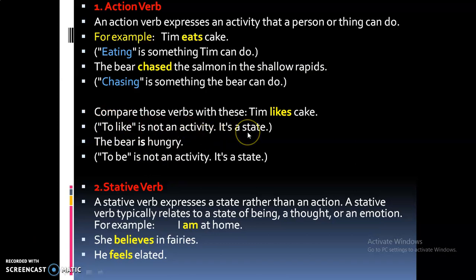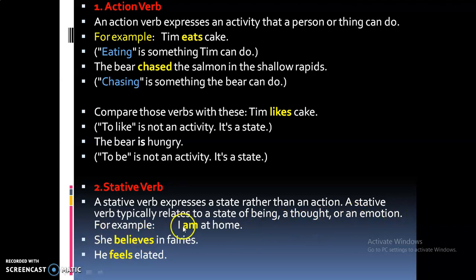It's a state. So the bear is hungry. So to be is not an activity. It's a state. So the bear being hungry is not an activity. It is a state. So these two examples are called stative verbs. So a stative verb expresses a state rather than an action. A stative verb typically relates to a state of being, a thought or an emotion.